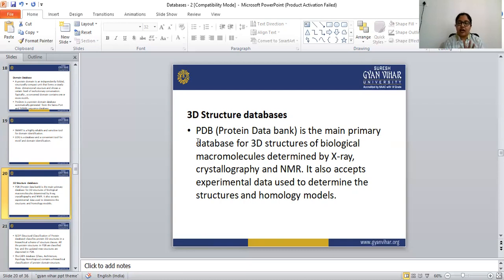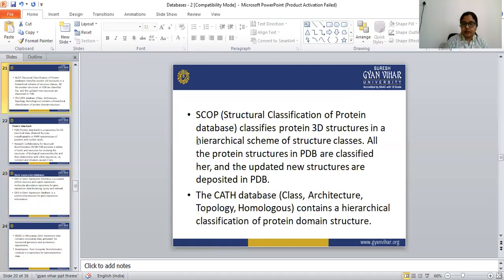So the Protein Data Bank accepts all the experimental data used to determine the structures and the homology models.